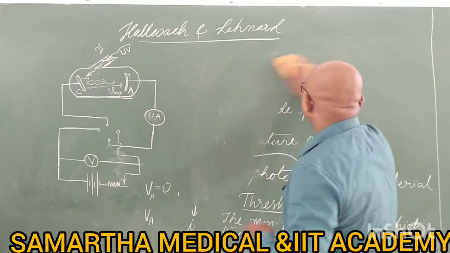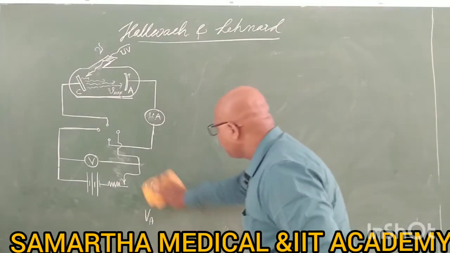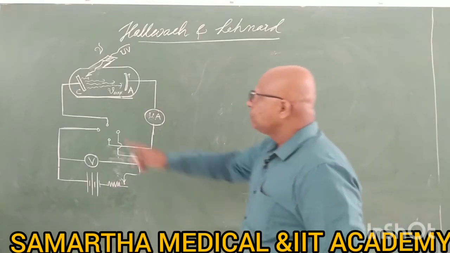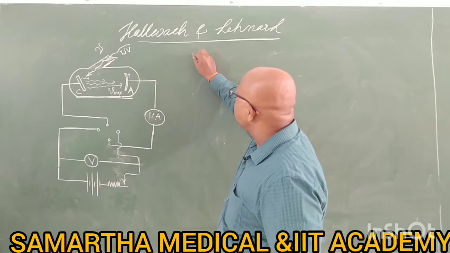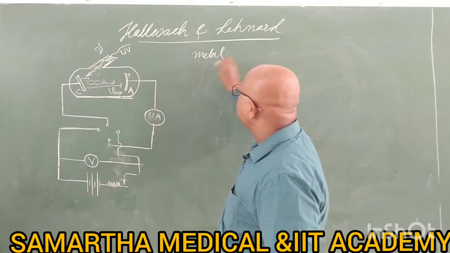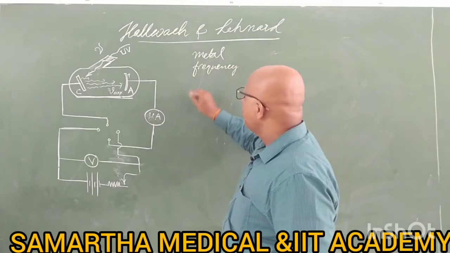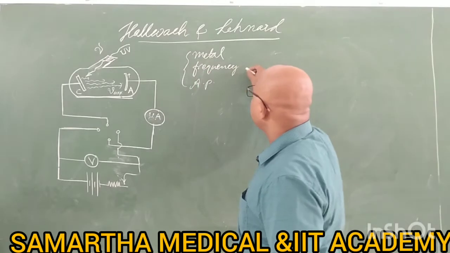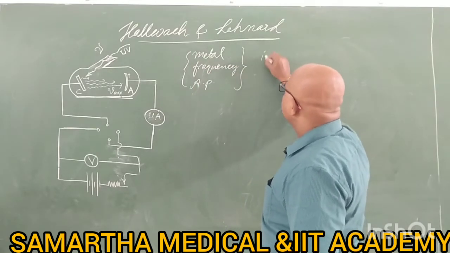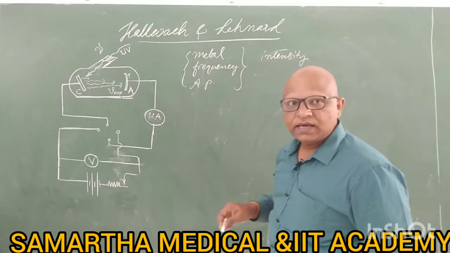Now we will try with intensity. First, they kept everything constant. We use the same metal, the same frequency, and the same anode potential. All these three things are the same, and only the intensity is changed. What happens when you change only the intensity and nothing else?